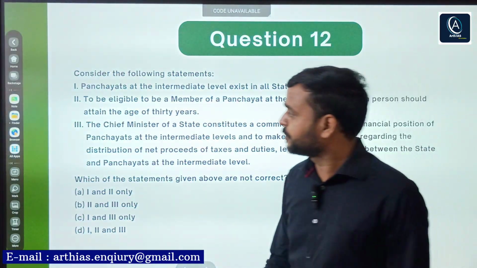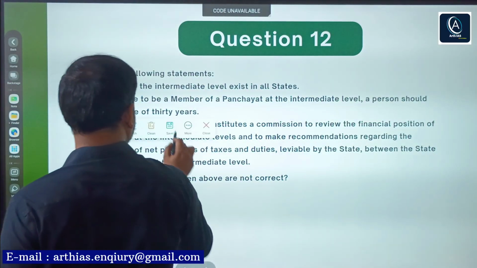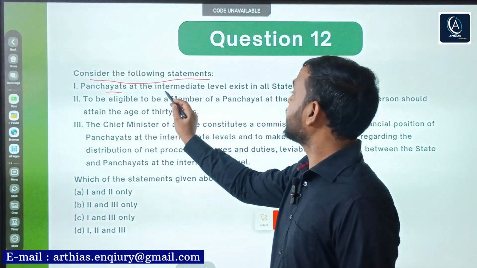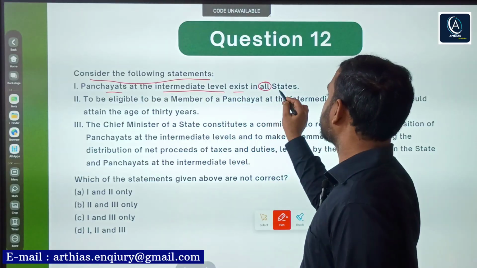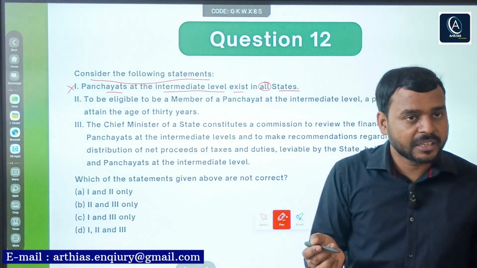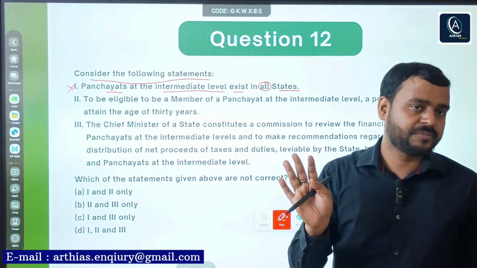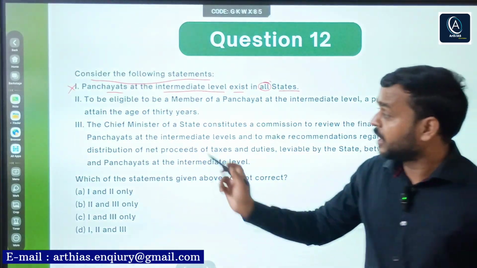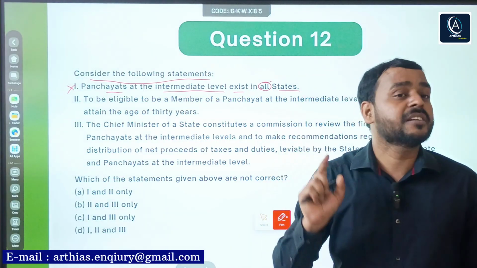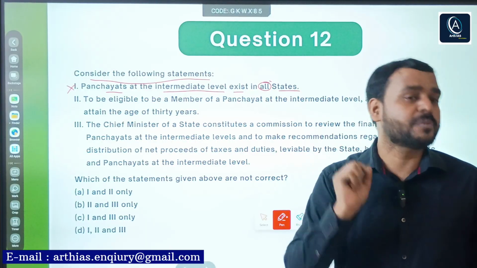Now, 12th question, related with panchayats. It simply says, consider the following statements. Panchayats at the intermediate level exist in all states. No. Basically, it depends on the population and administration of the state. So panchayats at the intermediate level do not exist in all states. This statement is incorrect. Be careful when you find words like all, only, none. Right? These are tricky words used by UPSC. It plays with your mind.